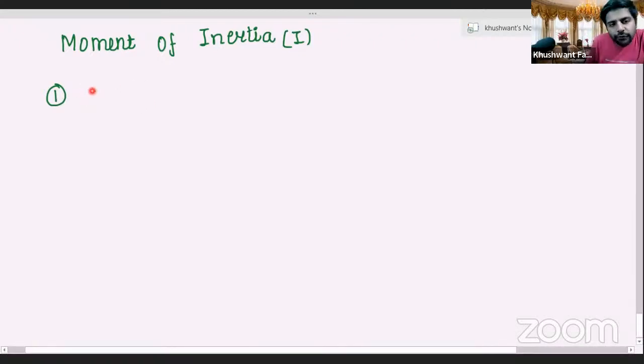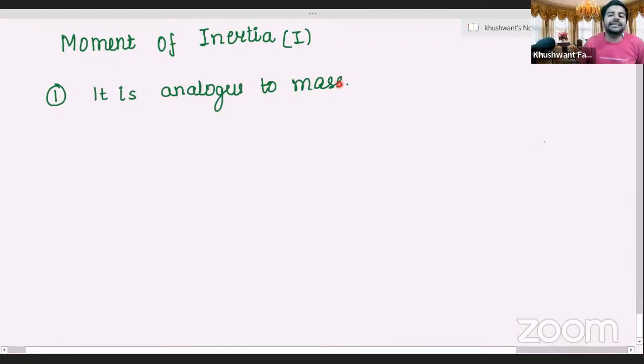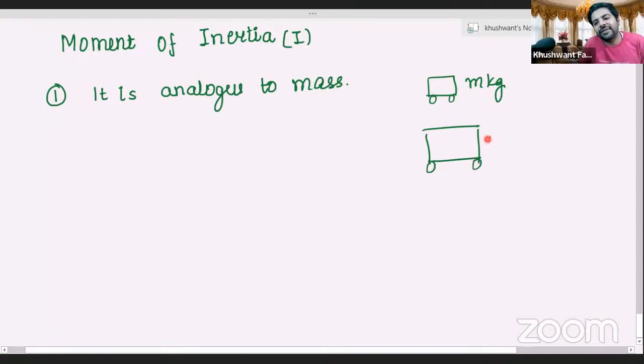The first statement you will all write: it is analogous to mass. What does that mean, sir? So let us take this question with Vasu. Vasu, you have a truck or suppose a car. Say the car has a weight of m kgs. This is a toy car, and then you have one big truck, and this truck has 1000 times the mass of the toy car.